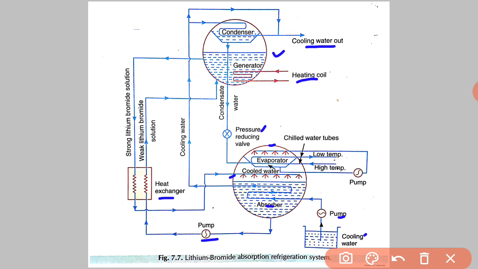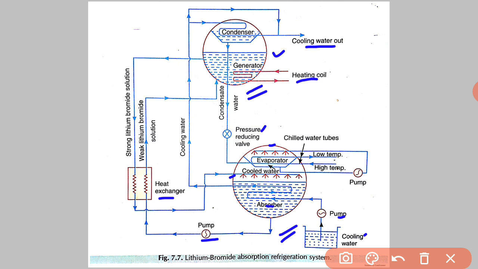The absorber and evaporator are placed in one shell, which operates at low pressure, and the generator and condenser in the upper portion are placed in another shell, which operates at high pressure.